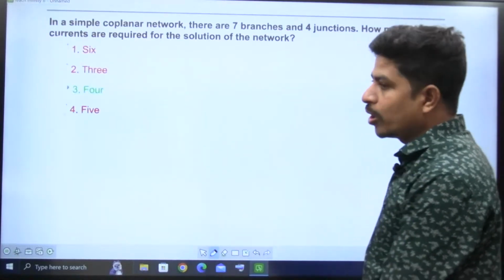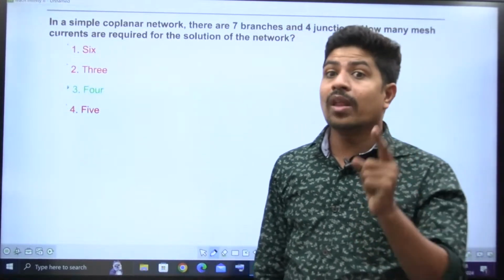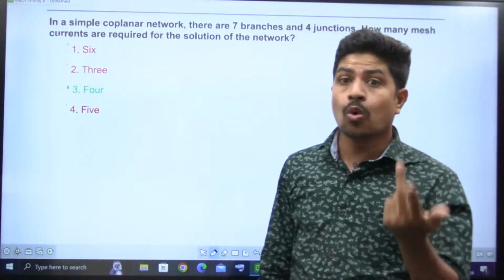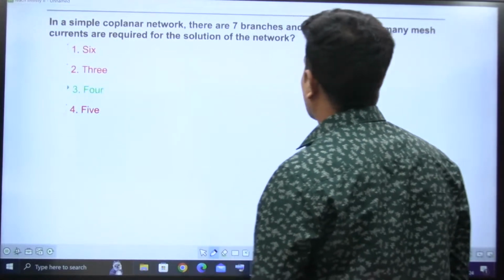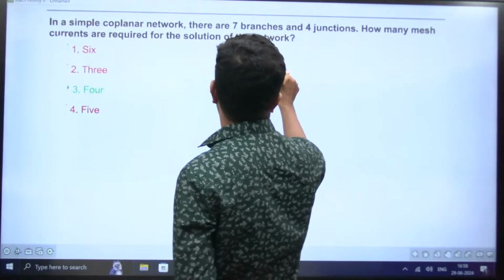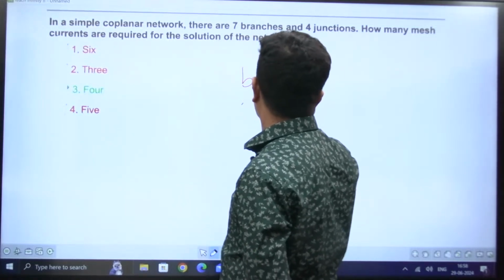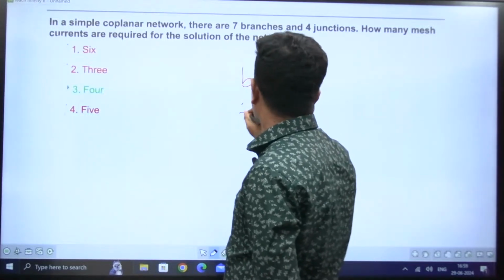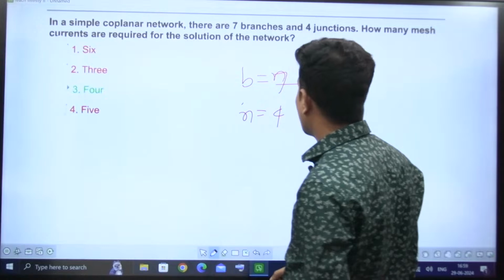As I told you, there will definitely be one question on the relationship between loops, branches, and nodes. These three things, right? What is it saying? A simple planar network. There are 7 branches, so the number of branches is equal to 7, and the number of nodes is equal to 4. How many mesh currents are required for the solution of this network?